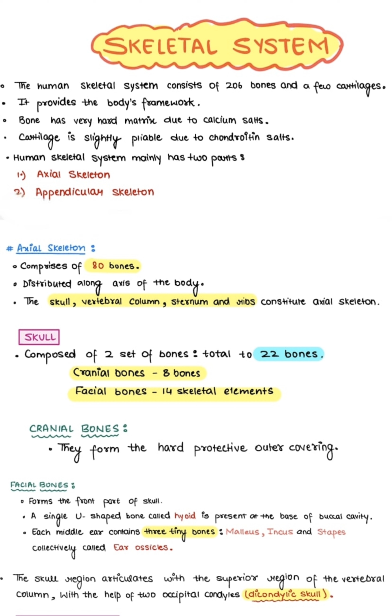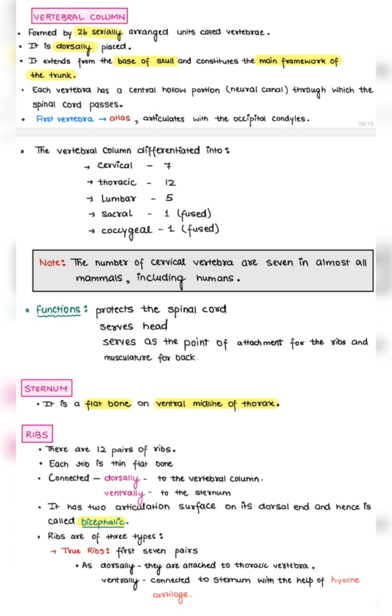Ear ossicles: each middle ear contains three tiny bones, the malleus, incus, and stapes. The vertebral column is made of 26 serially arranged units called vertebrae. It is placed dorsally, at the back, and extends from the base of the skull, forming the main framework of the trunk. Each vertebra has a central hollow portion called the neural canal, through which the spinal cord passes.